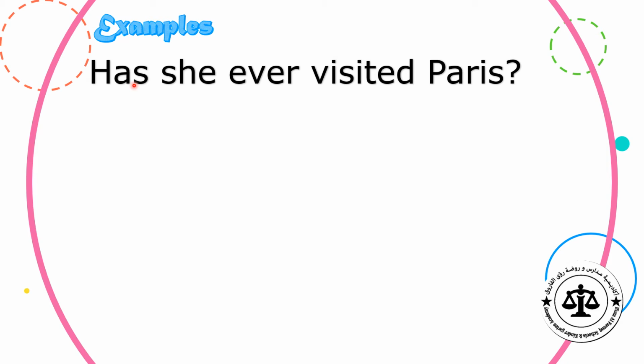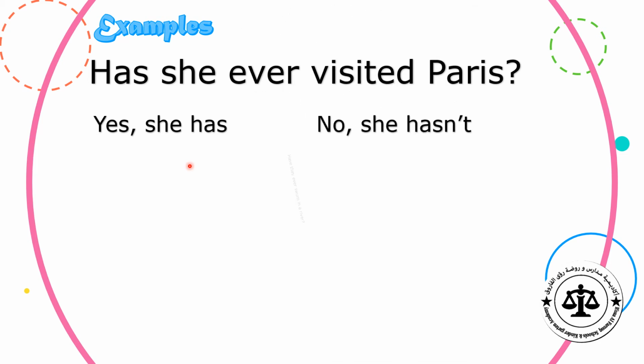This depends on the subject. So has she, then we put the keyword ever. Visited, this is the verb past participle. Ever comes between the subject and the main verb, and then the complement. The answers: yes, she has, or no, she hasn't.